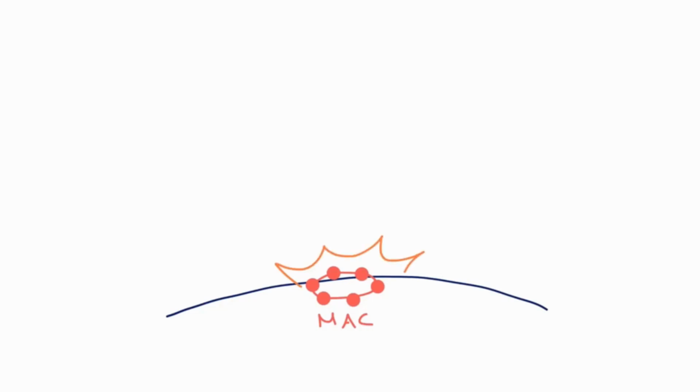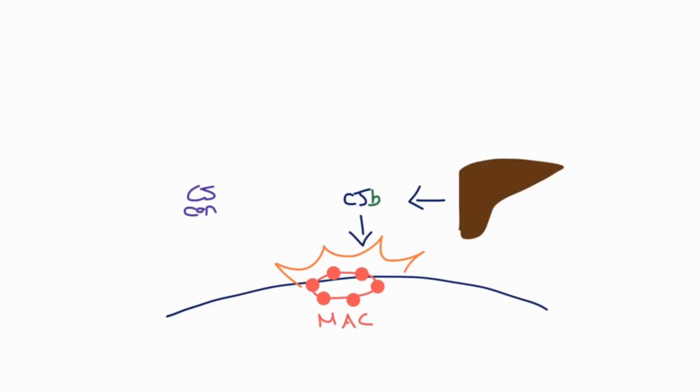To get to the MAC, you need two steps, so let's work backward a bit. Complement proteins are made in the liver in their inactive form. One of these is called C5. You need the activated component of C5 called C5b to make the MAC. In order to convert C5 to C5b, you need an enzyme called a C5 convertase.